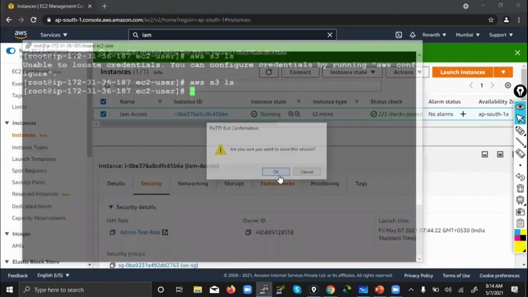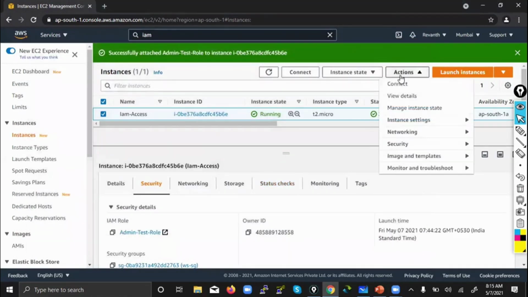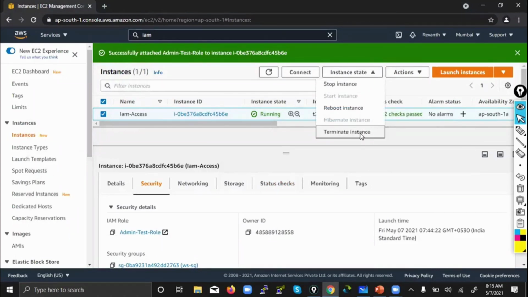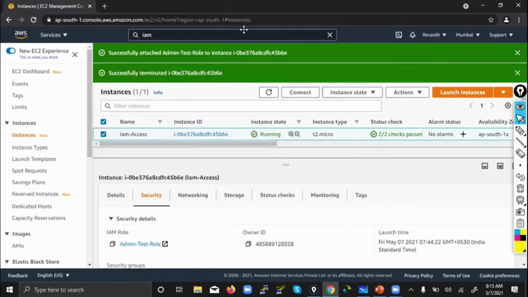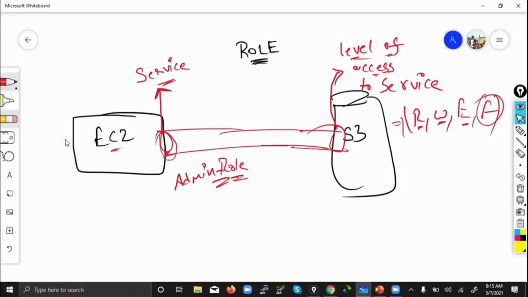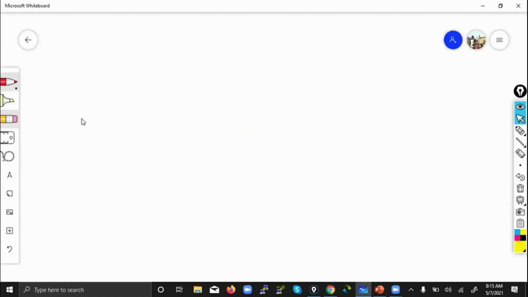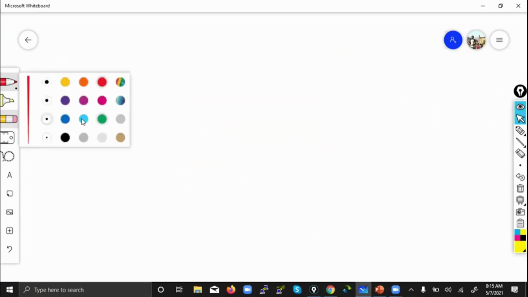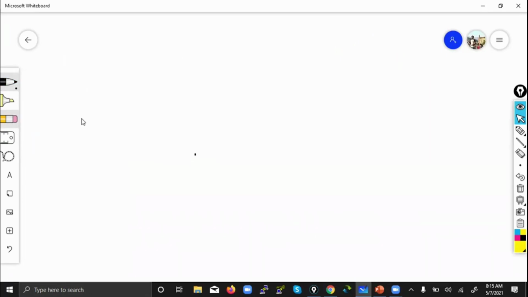So here I will just draw an intermediate table so that you'll understand clearly, because so many students, even experienced people, get confused between roles and policies. So who makes use of policies? Where can you attach policies? You tell me, guys.